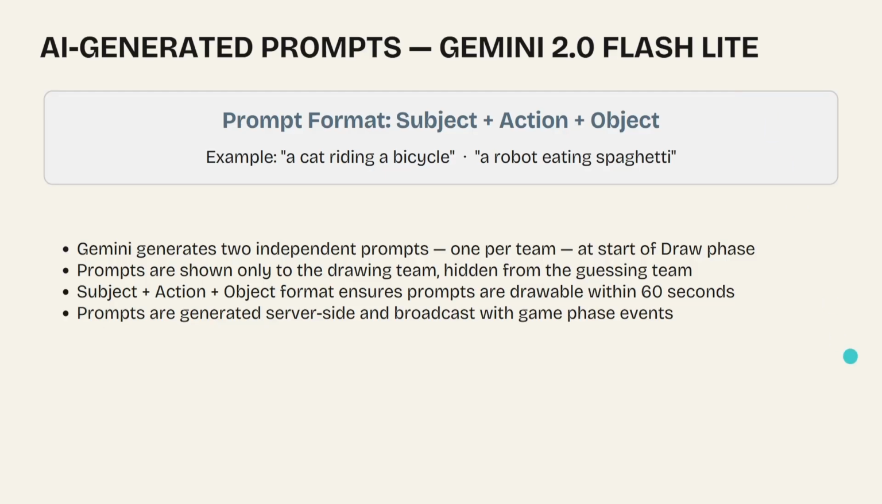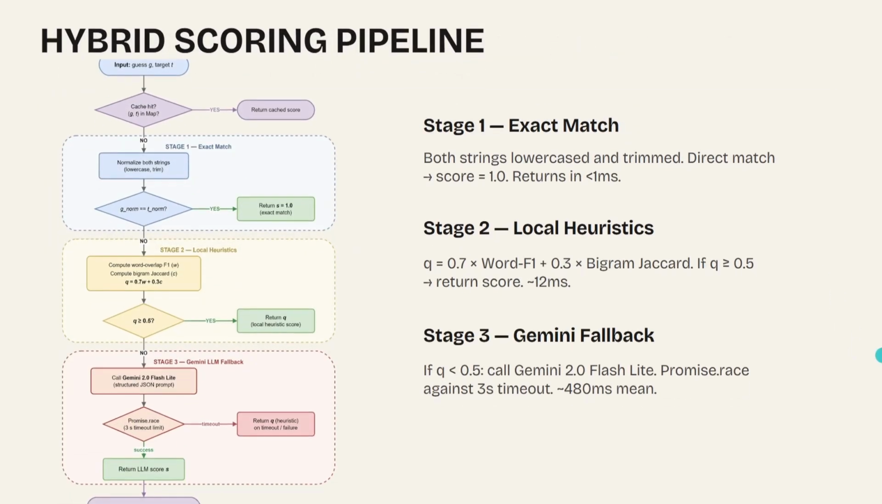On to the scoring pipeline. We have a function to compare the guess and target, which runs through 3 sequential stages. Stage 1, exact match. Both strings are lowercased and trimmed. A match returns 1.0 immediately. Stage 2, local heuristic. 2 metrics are combined as a weighted sum. We have the word overlap F1, which measures how many content words the strings share. Then the bigram Jaccard measures character-level overlap, handling slight misspellings. And if the computed score is smaller than 0.5, then we call Gemini 2.0 Flash-Lite, requesting a JSON score between 0 and 1. The call is raced against a 3-second timeout. On timeout or failure, we fall back to the local score.